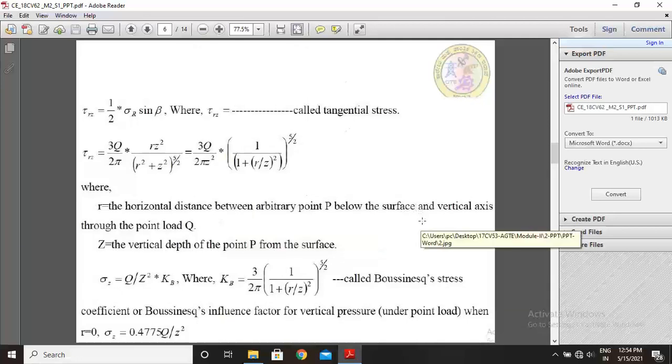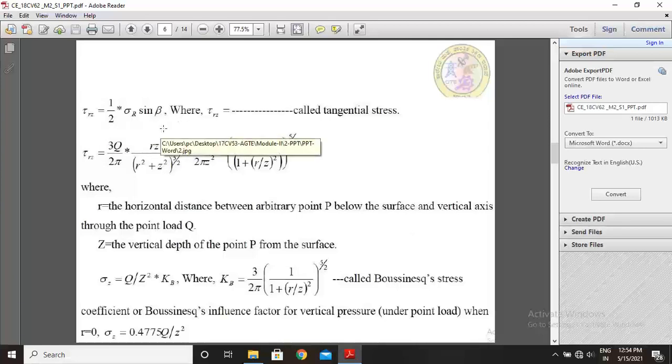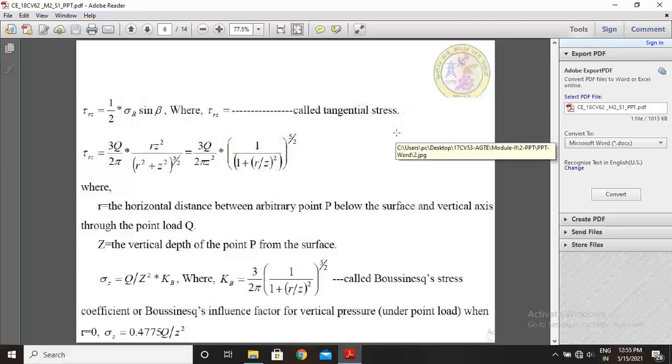And to calculate the horizontal shear stress, tau rz is given by the equation half of sigma r times sin beta, where tau rz is called tangential stress.